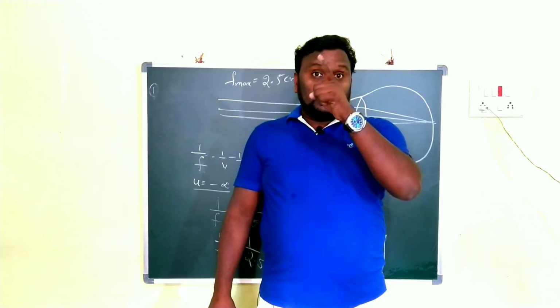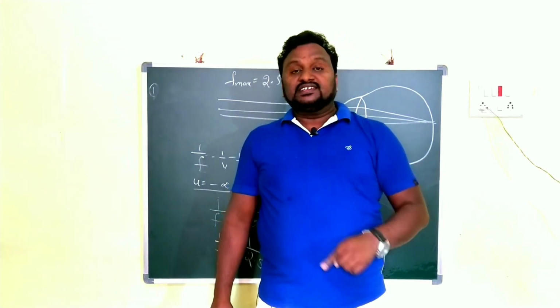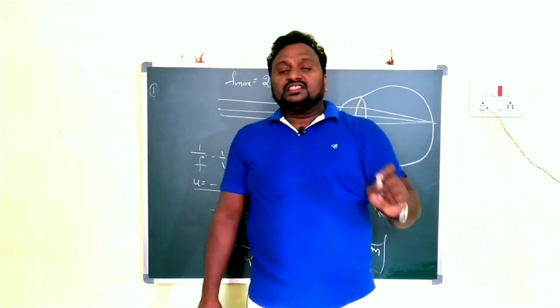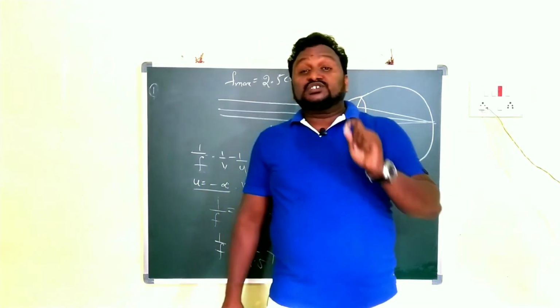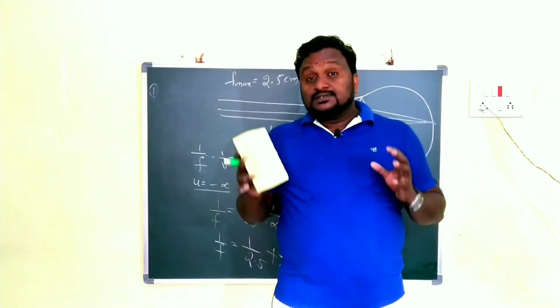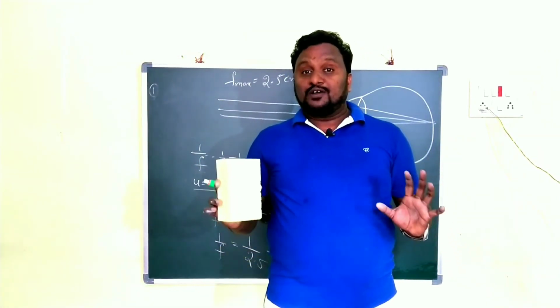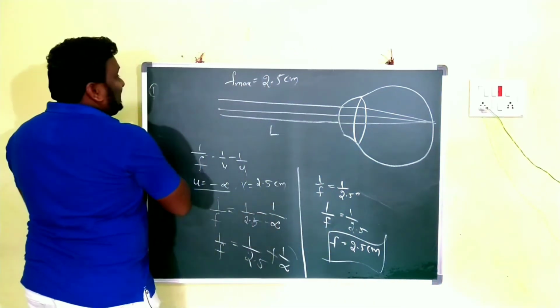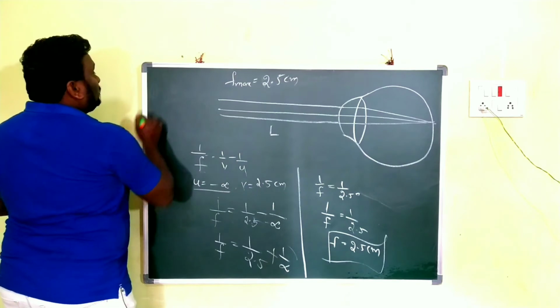That should be in activity 1. A very clear activity is there. That's why you must watch it. Now I am going directly to the topic here. For a healthy human, the least distance of distinct vision is 25 centimeters. That's why here in this case, where is the object?